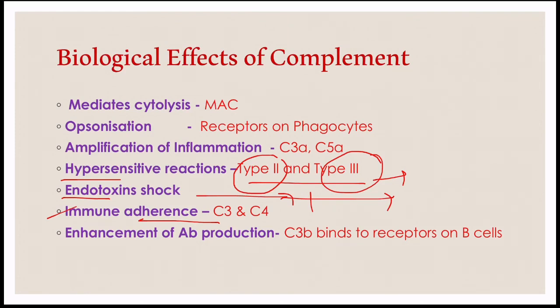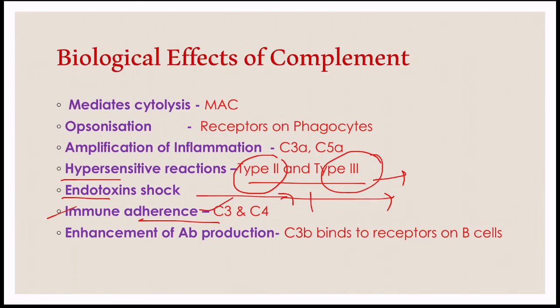This is a defense mechanism against the microorganisms because the adherent particles are rapidly phagocytosed. For this process, C3 and C4 are necessary for immune adherence.